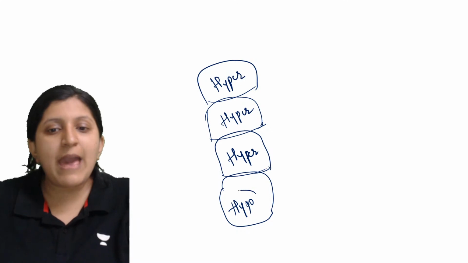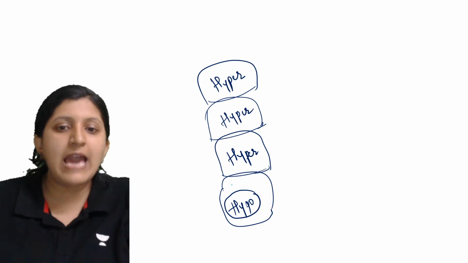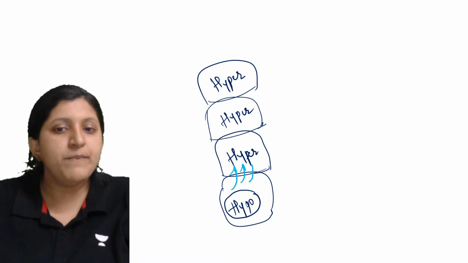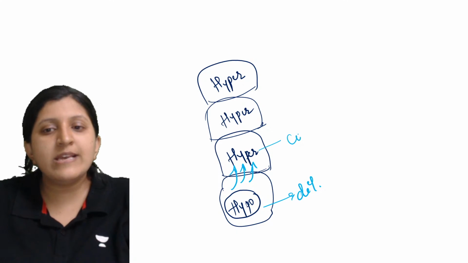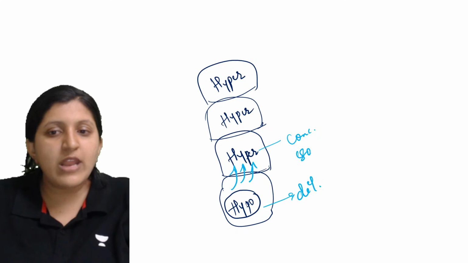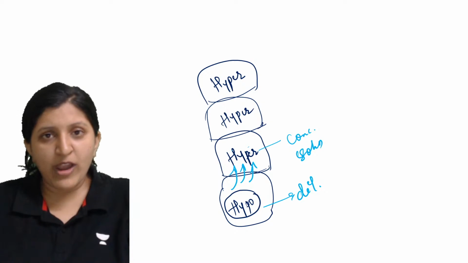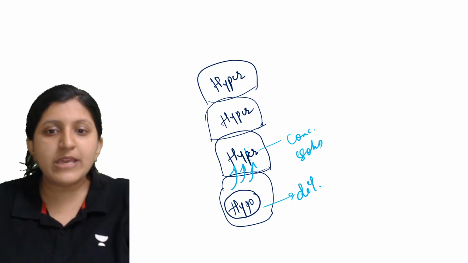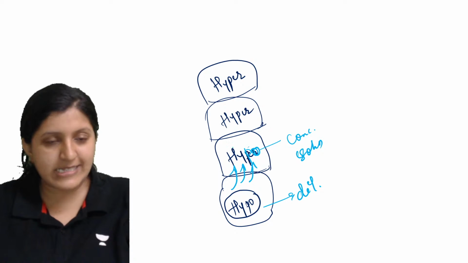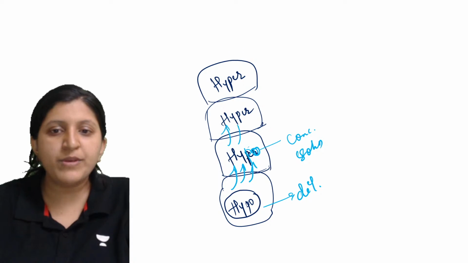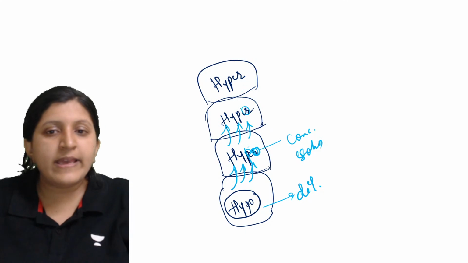Now what will happen? The water will move from the hypotonic solution to the hypertonic solution, because this one is a dilute solution whereas this one is a concentrated solution. As the water moved here, that itself we call ascent of sap. Now this became hypo. Surrounding it is still hyper, so now water will move from here to here. So this became hypo again.